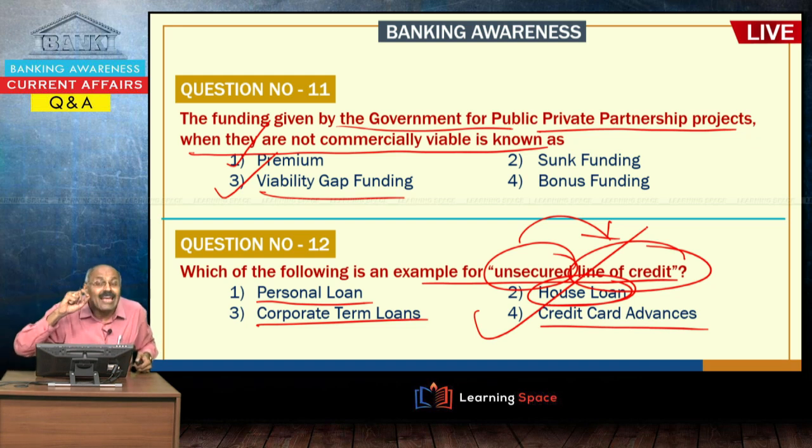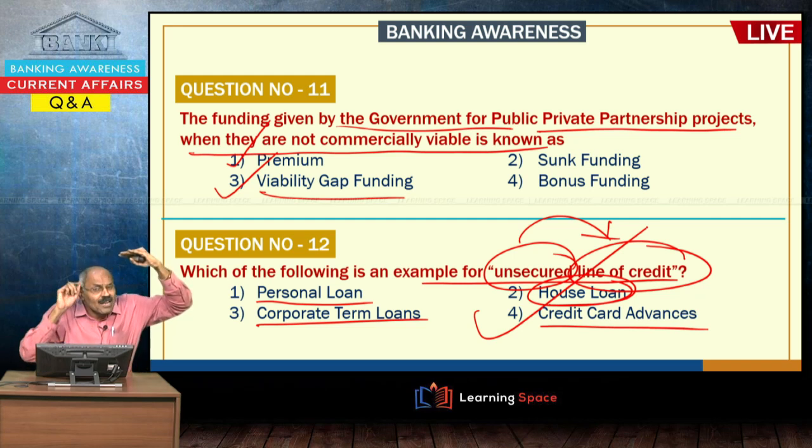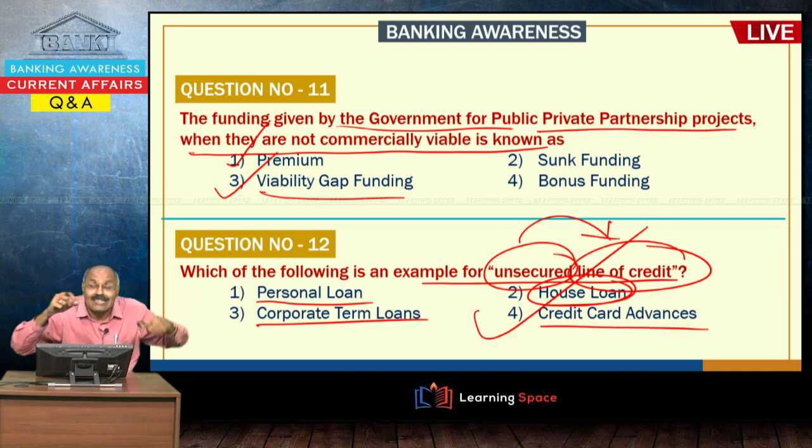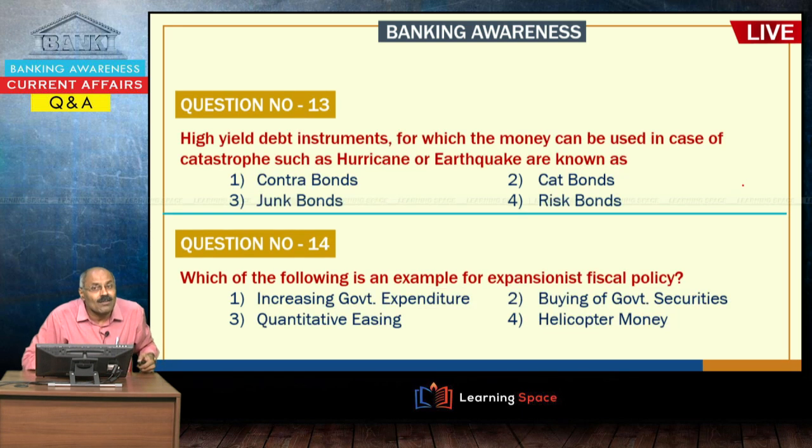Next is line of credit. Line of credit means a limit is given. Sometimes you hear about line of credit in various newspapers. Line of credit means the limit up to which they can access. That is an example of a credit card, right. So, here the answer is credit card advances.